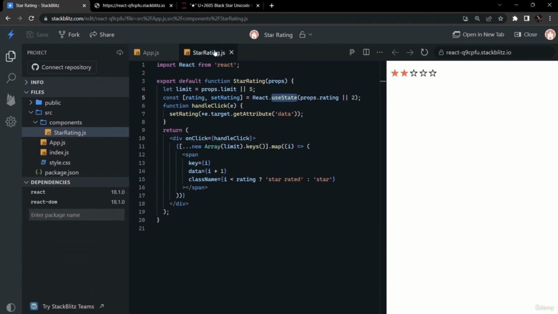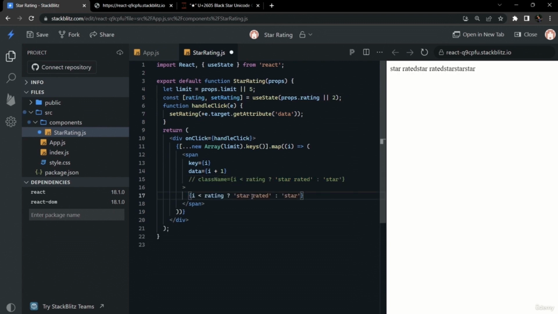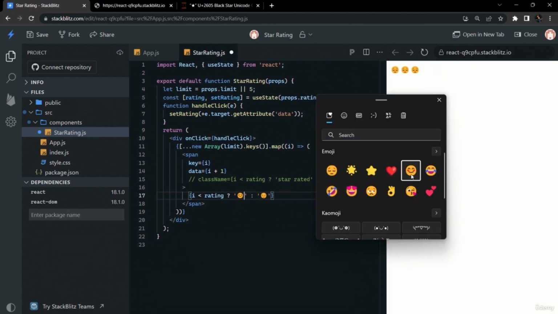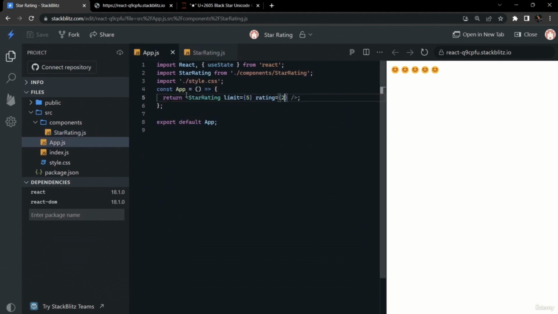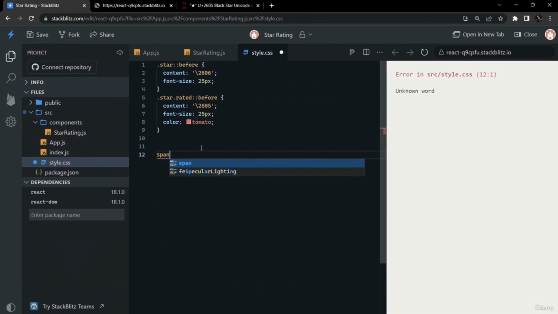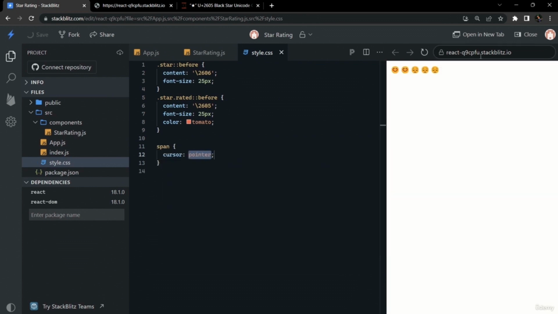Now we can import useState, and instead of using React.useState, we can import the useState to improve it further. And if you don't want to use this class name to achieve this star functionality, you can directly use emojis inside of the HTML element, like I have used here. You can use any of the emoji from Windows plus dot if you are on Windows 11. Otherwise, you can copy emoji from the internet. So in this way, you don't have to use CSS content.